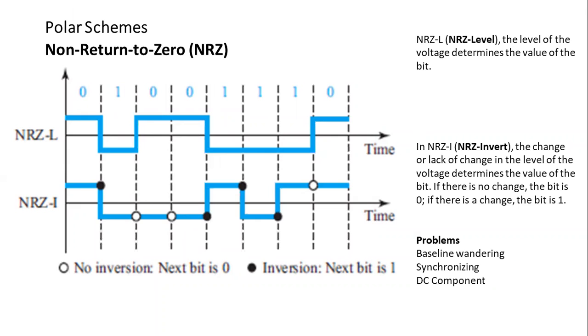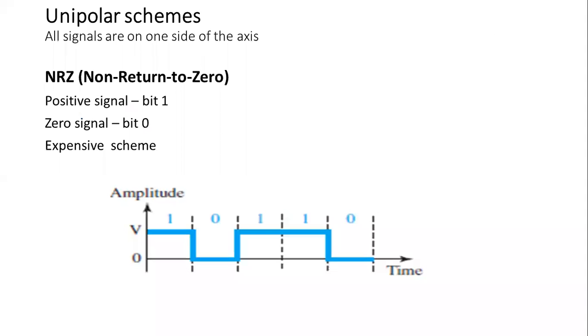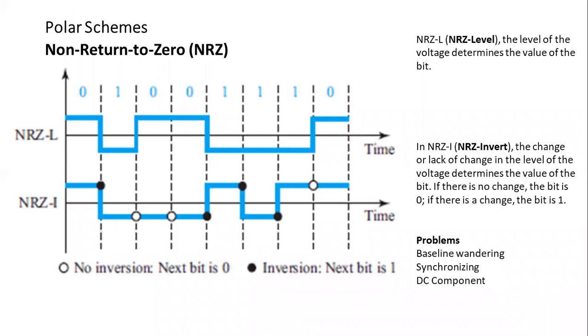Look here, the concept of this polar scheme has been designed after NRZ, because we have seen in the non-return to zero technique, when the bit stream is 0, 0, 0, 0, 0, sometimes this may lead to the DC component problem. So this NRZ is not effective. It is expensive also. Therefore the authorities designed the polar scheme, where the polar schemes give you two different levels, one positive and the other negative.